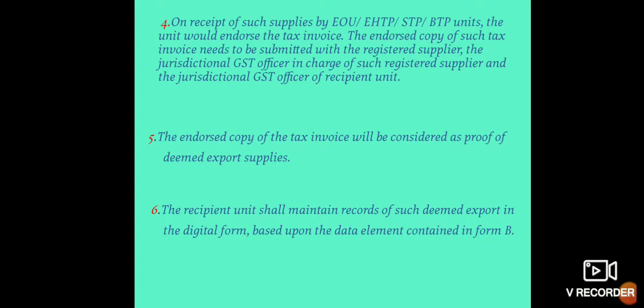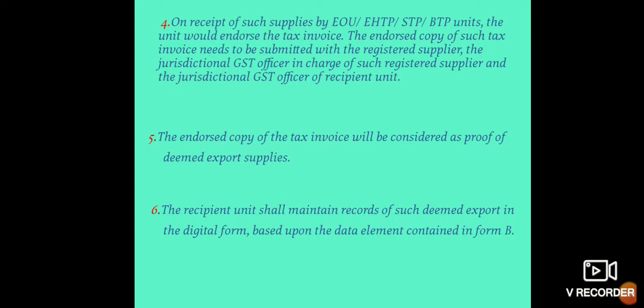If a supplier supplies goods to EOU, EHTP, STP or BTP units, that unit endorses the invoice and gives a copy to the supplier. It must be submitted to the registered supplier, the jurisdictional GST officer of the supplier, and the jurisdictional GST officer of the recipient.